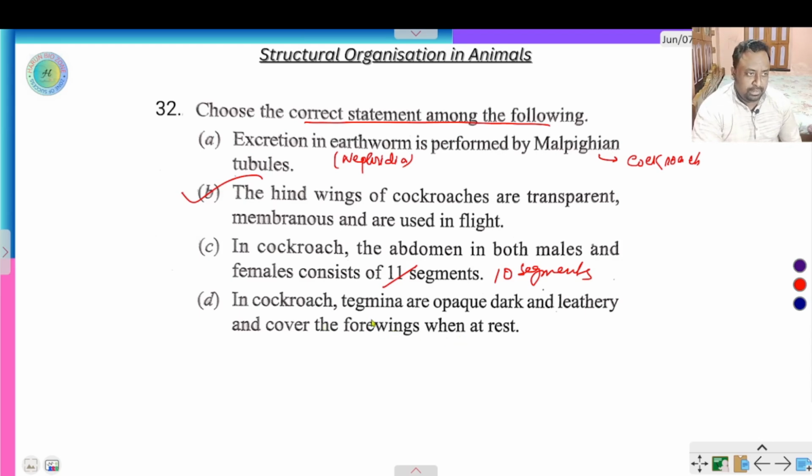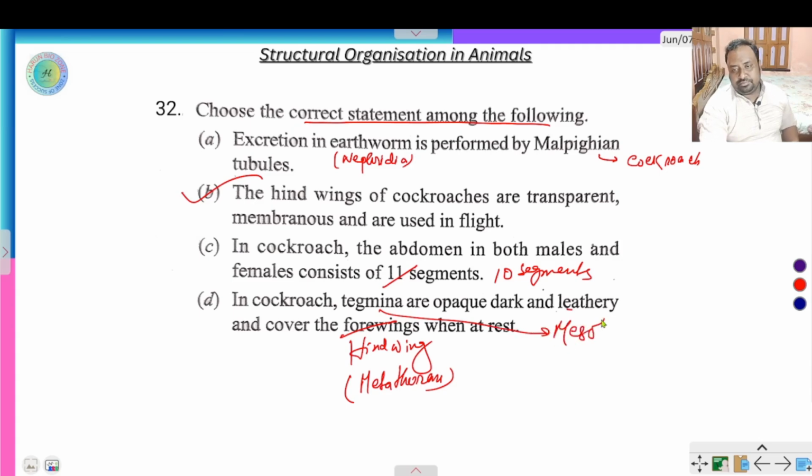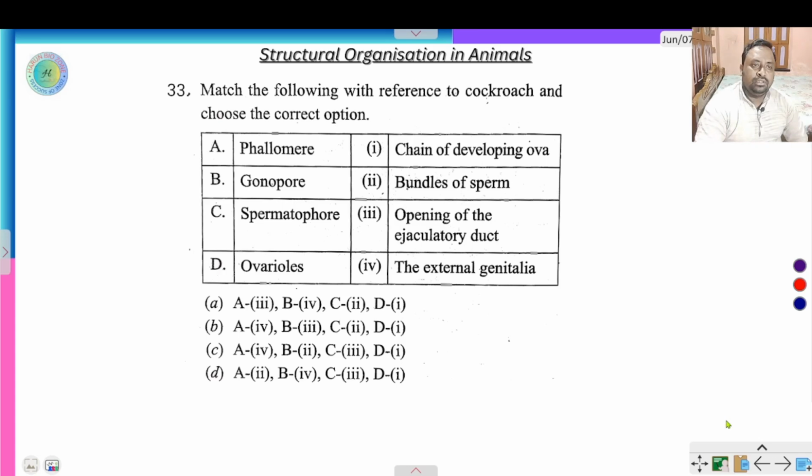In cockroach, tegmina are dark, leathery, and cover the hind wing. Okay, the hind wing is produced from the metathorax, and tegmina developed from the mesothorax. Clear? Next question. Match the following with reference to cockroach.